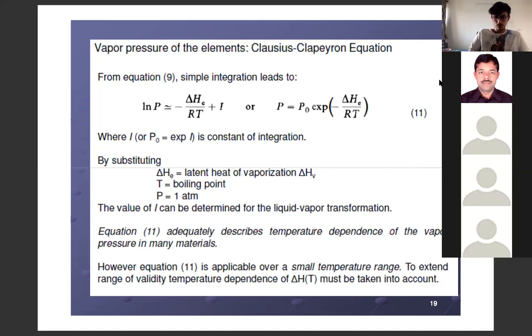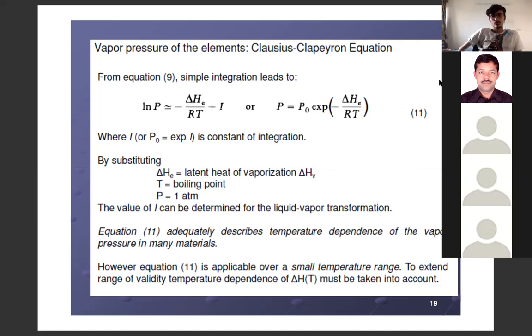So it works for a small temperature range, but actually delta H also changes with temperature in practical applications. So if we have to consider the temperature dependence of delta H, then this equation needs to be modified, written with some constants, and the exponential function needs to be expanded by a series.